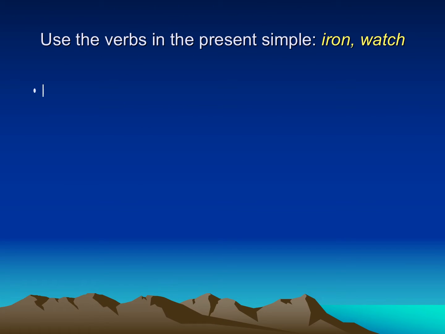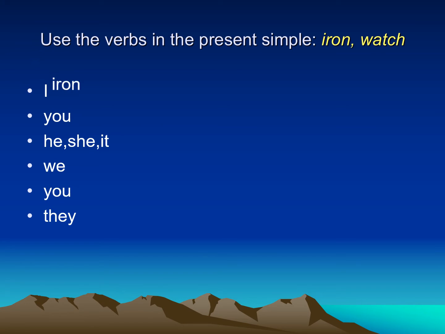I use the verbs in the present simple: iron and watch. What's the difference between them? If I'm going to speak about iron, I'll put iron as it is with I and you. What about he or she or it? I have to add s, so it's going to be irons. With we, I keep the verb as it is. With you, I keep the verb as it is. And with they, I keep the verb as it is.